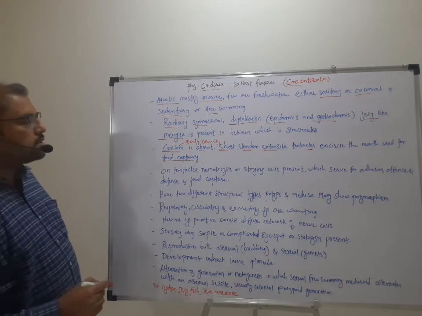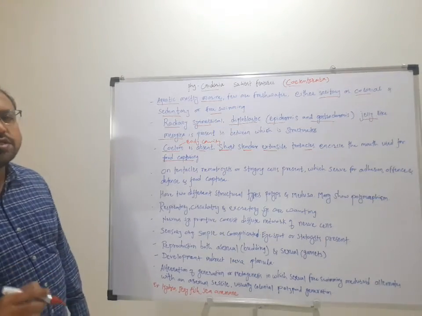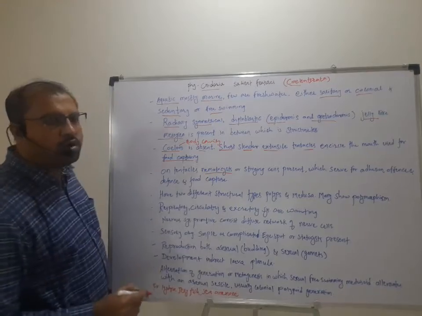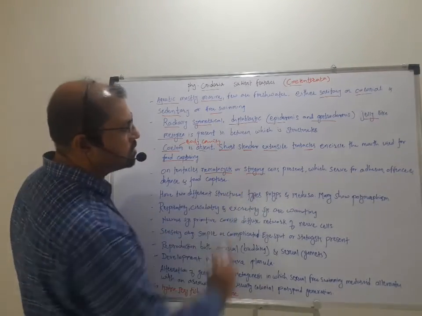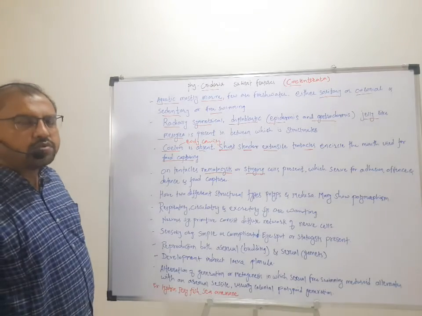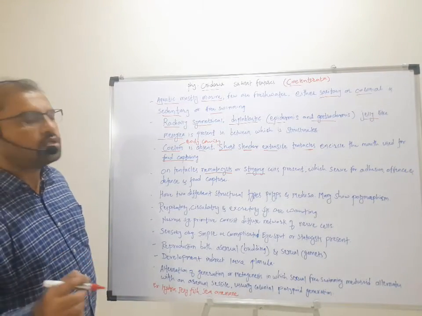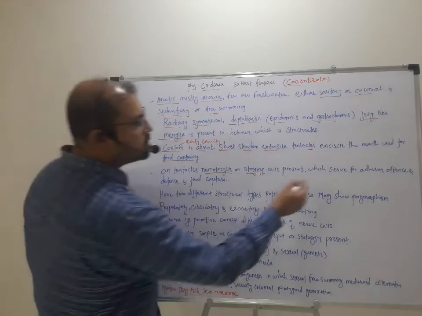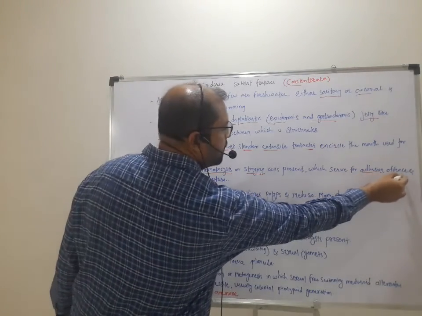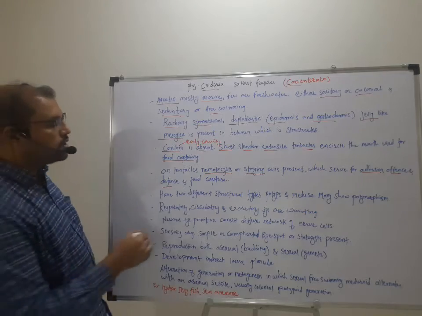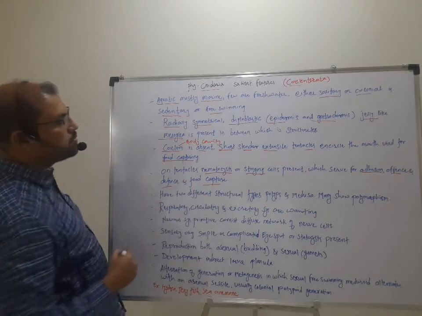On the tentacles, they bear an important structure, that is nematocysts or the stinging cells. And these nematocysts or stinging cells are very numerous on the tentacles, which serve for adhesion, offense and defense, along with help for food capturing.